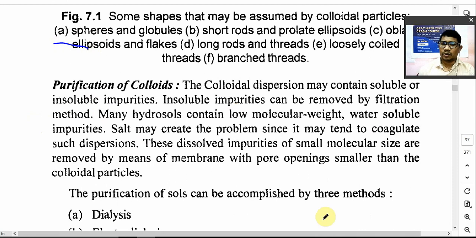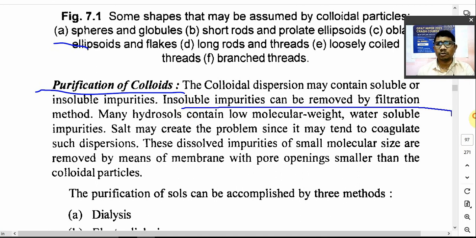Now purification of colloids, we have already seen this purification of colloid. So okay, the colloidal dispersion may or may not have impurity, but may contain soluble or insoluble impurity. Colloidal dispersion जो होता है उसमें soluble या insoluble impurity हो सकता है. Now insoluble impurity अगर है, तो आप easily filtration के through उसको remove कर सकते हो. Insoluble impurity can be removed by filtration.